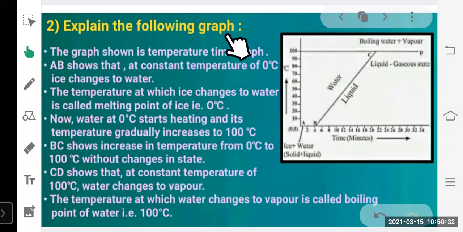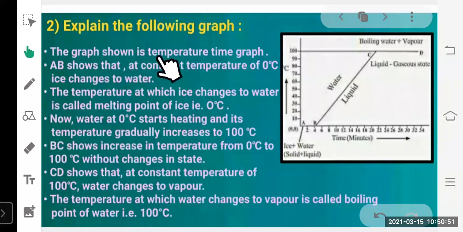Explain the following graph. So the same question can be asked in two ways. As we have seen the first one, now this is the second one. It is the explanation type of question. Only the graph is given to you and you have to explain the whole graph. No separate questions are asked here. So okay, how to explain?